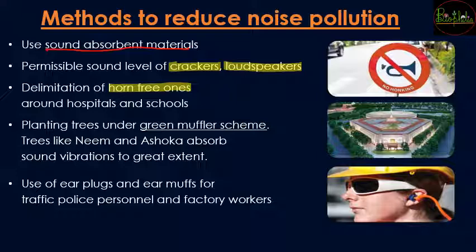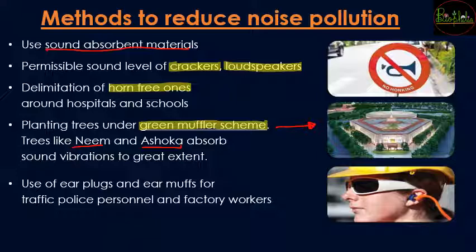Then, along with that, a natural solution for reducing noise pollution is to have a green muffler scheme. Now this is a scheme which has been undertaken in the Parliament of India. So the Parliament is going to have various trees of neem and ashoka, which are going to be a good absorbent of sound vibrations.